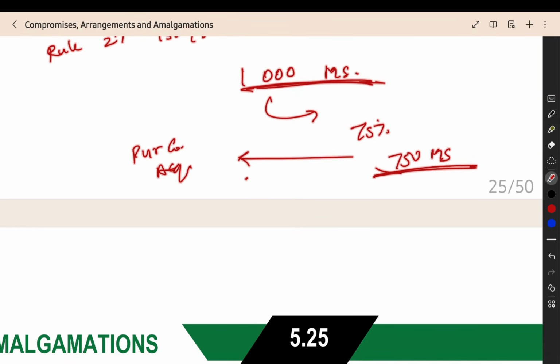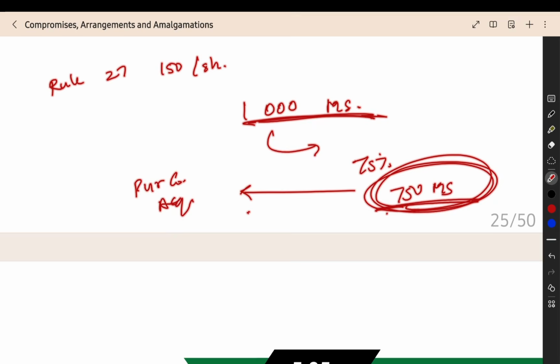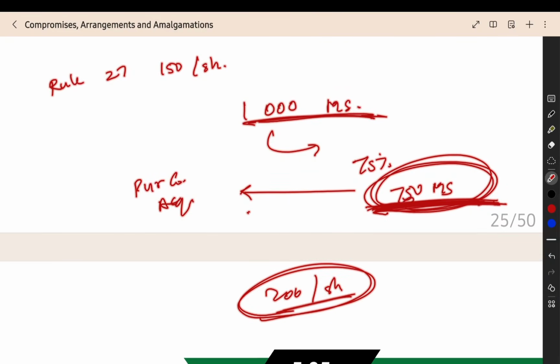They get a separate, higher price of 200 per share, whereas earlier we decided 150 per share. After the negotiation by these people, for these 750 minority shareholders alone, they are getting a price of 200 per share. This higher price negotiated by 75% of the minority shareholders will be given only to the 750 minority shareholders, not to the remaining 250 minority shareholders.